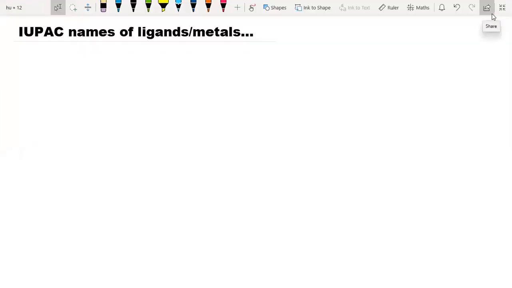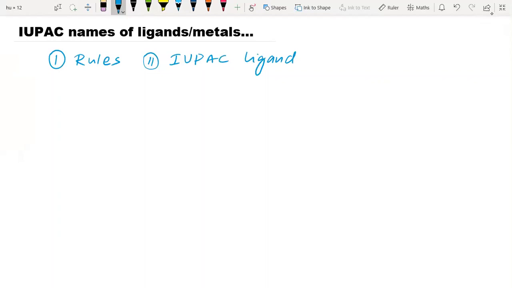Hello everyone. Before starting IUPAC nomenclature of coordination compounds, we should know the rules for naming, and that we did last class. Today we'll see the IUPAC names of ligands and metals. Out of that, first we'll see ligands.